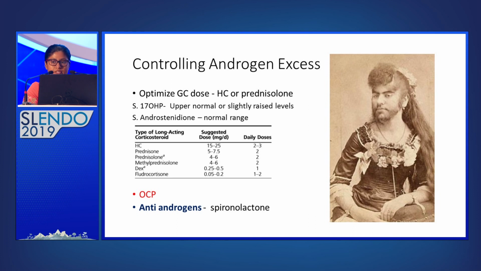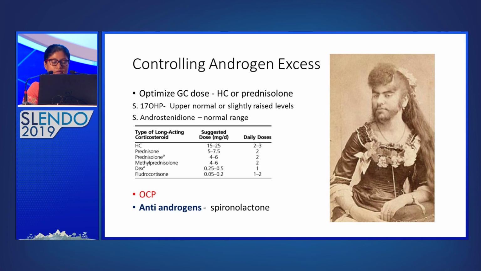So going back to the patient, in this patient, the main concern is features due to androgen excess. So even in non-classic CAH, if there is patient-important hyperandrogenism, it should be treated with steroids. So we need to optimize the glucocorticoid dose. In adults, we can use hydrocortisone as well as long-acting glucocorticoids like prednisolone or even dexamethasone. So our aim is to keep 17-hydroxyprogesterone levels slightly raised. We should not normalize it, because normalization usually indicates overtreatment with the steroids.